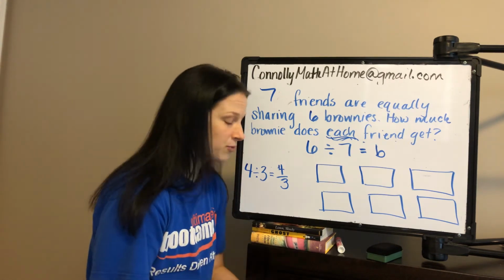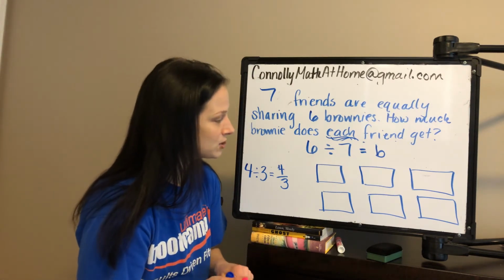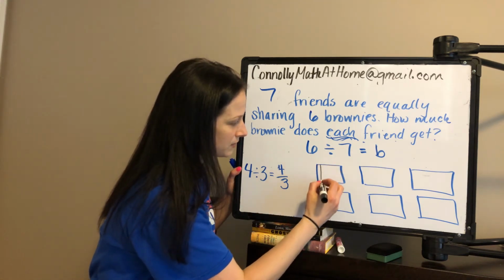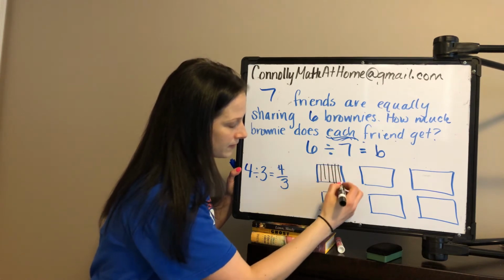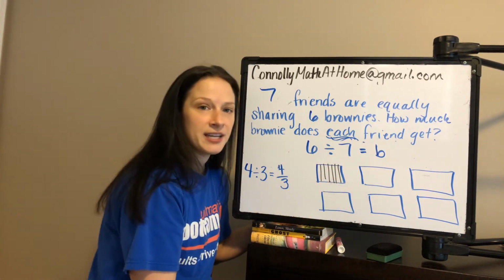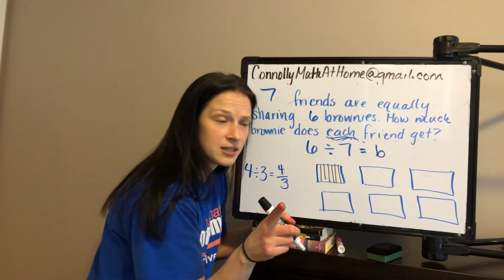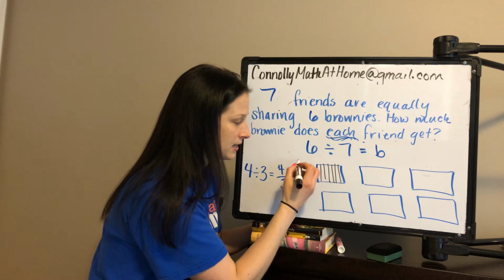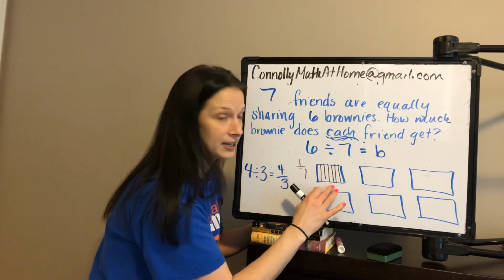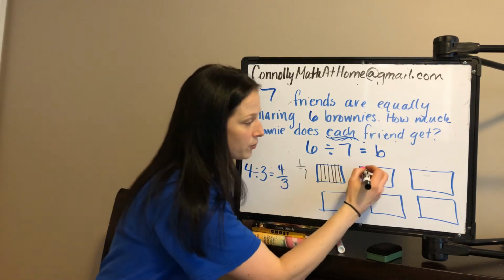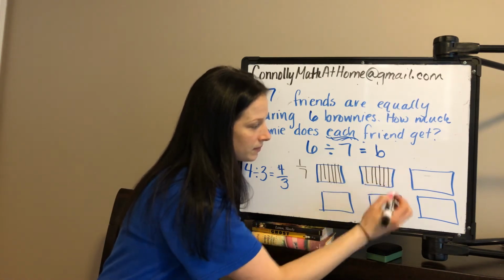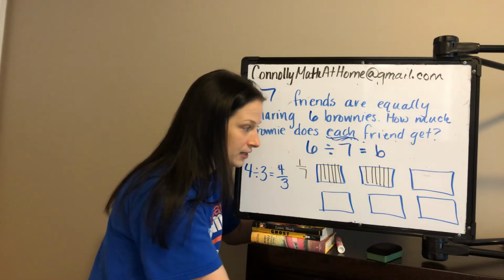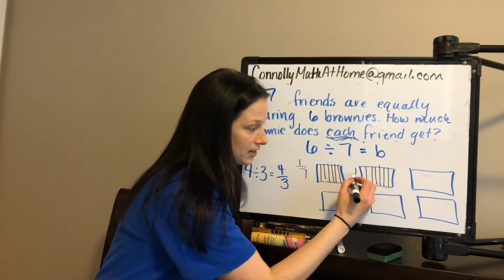We can talk about pizzas if you want, because I like to do that all the time. So if 7 people are splitting this pizza, let's call it cheese, everybody gets 1 piece of the cheese, and I split it into 7 equal pieces. So each person gets 1/7 from here. Then we go to pepperoni, and each person is getting 1 slice of pepperoni. So each person is getting 1/7 from here.